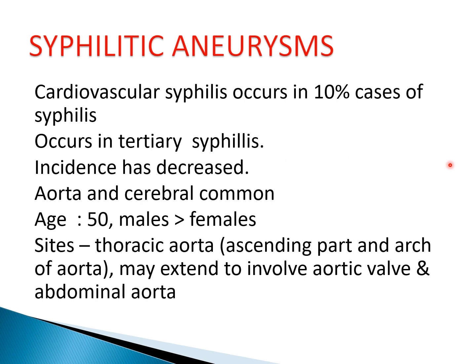Both aortitis and cerebral arteritis are common. Age is more than 50 years, males more than females. Site is the thoracic aorta, involving the ascending part and the arch of aorta. Because it involves the ascending aorta, it may extend proximally to involve the aortic valve and distally to involve the abdominal aorta.